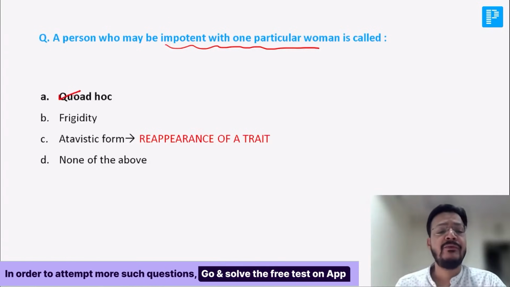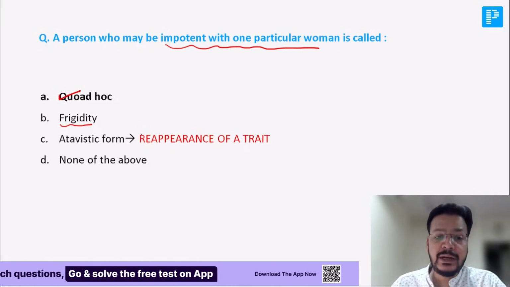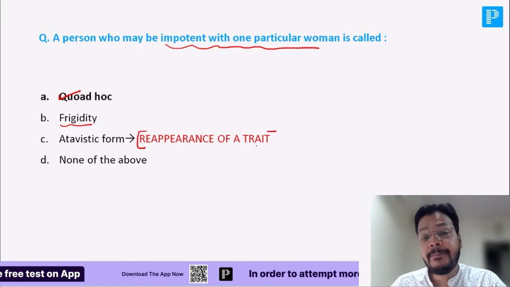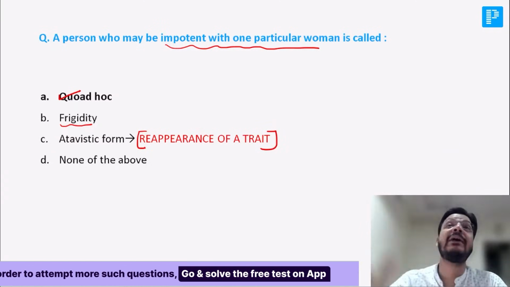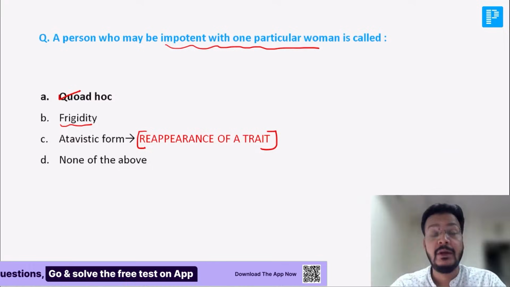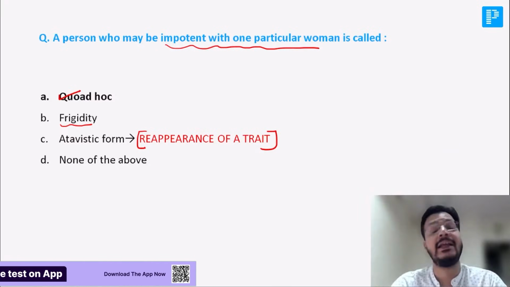I'll discuss. Frigidity is a female rigid. And what is atavistic form? The reappearance of a trait. Reappearance of a trait from a very distant ancestor. मतलब आपके पूर्वजों के trait आपके आगे. That is known as atavism.